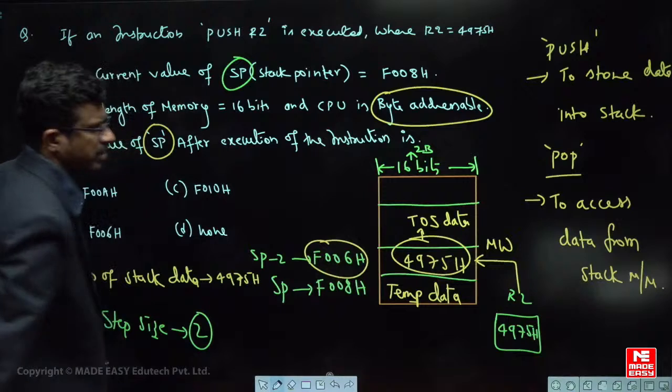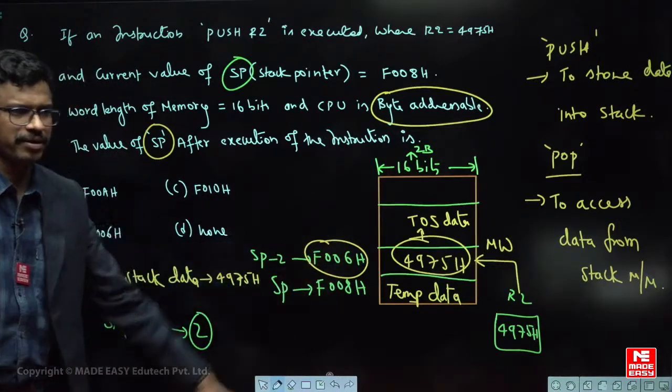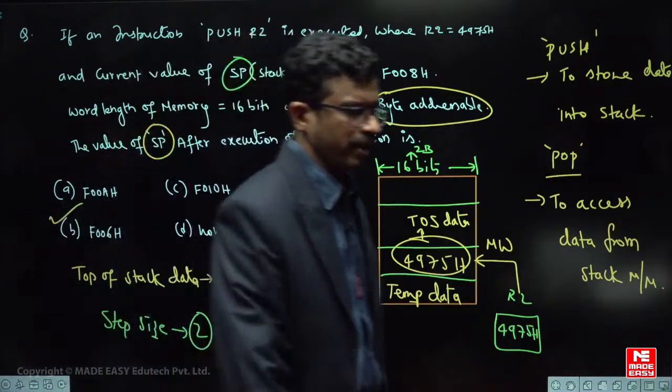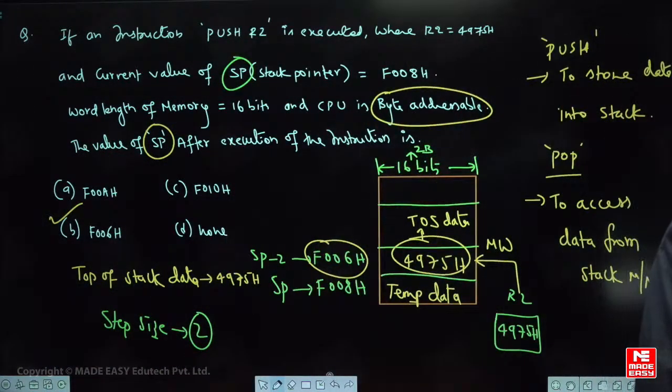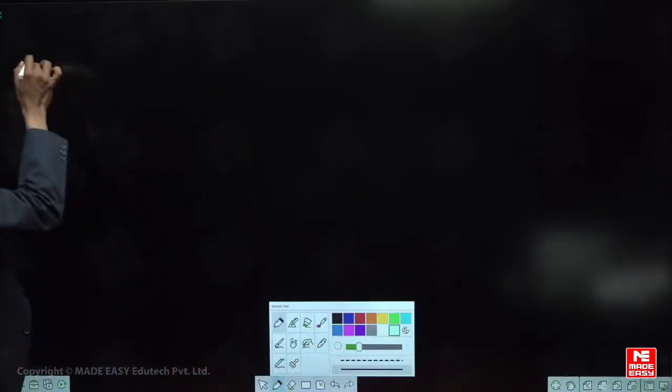If you store some more data, again it will be -2 like this. Depending on the question it can change. Got it? Everyone clear? Next one. Yeah, let us go for the next question. We have to practice many questions based on the stack memory.